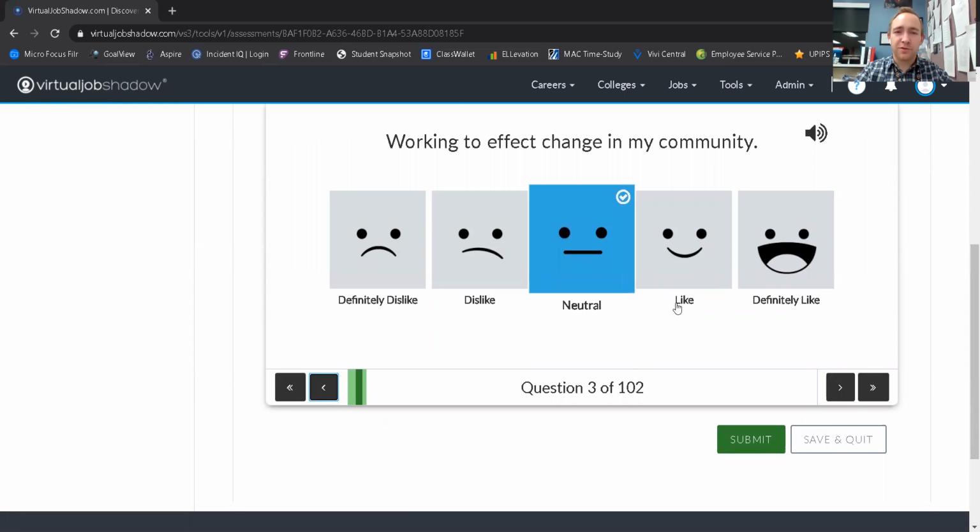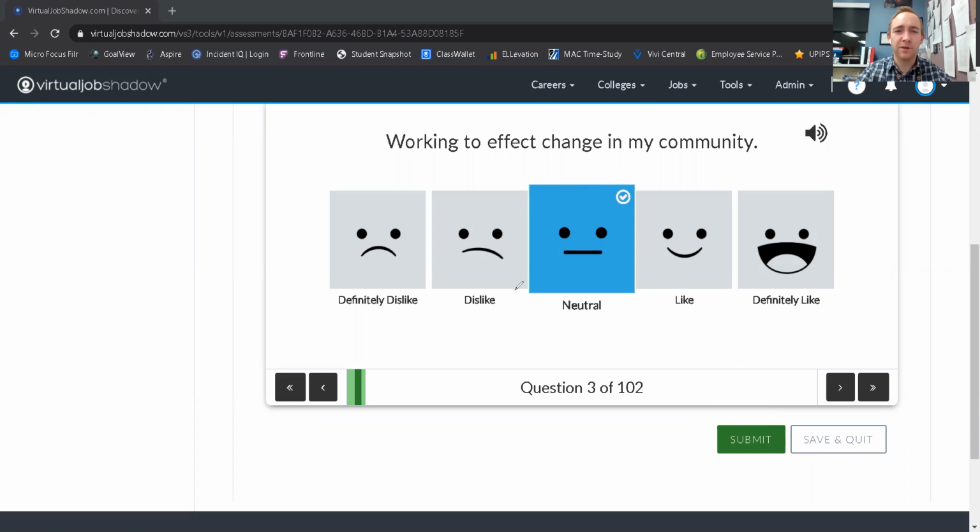If you're in the middle of the survey and you need to return to it later, you can always hit the save and quit button in the bottom right-hand corner. Make sure you hit that and don't just close out your web browser or you will lose all of the information you've already completed. However, hopefully you're able to sit down in one session and complete this, and you'll click on that submit button at the very end.